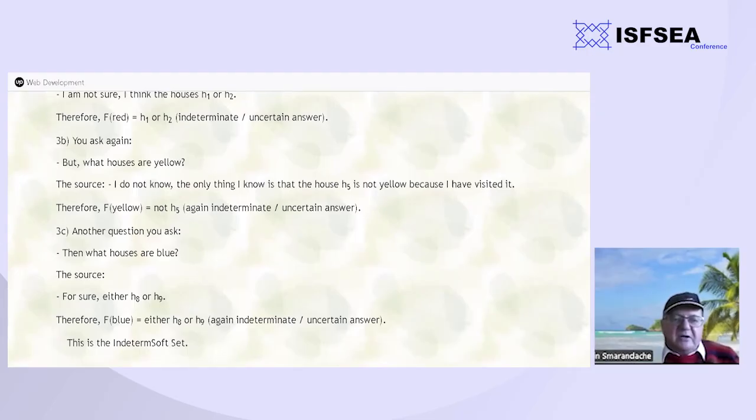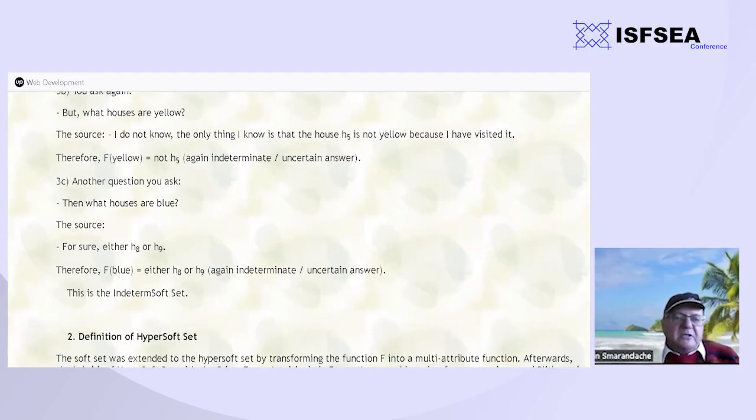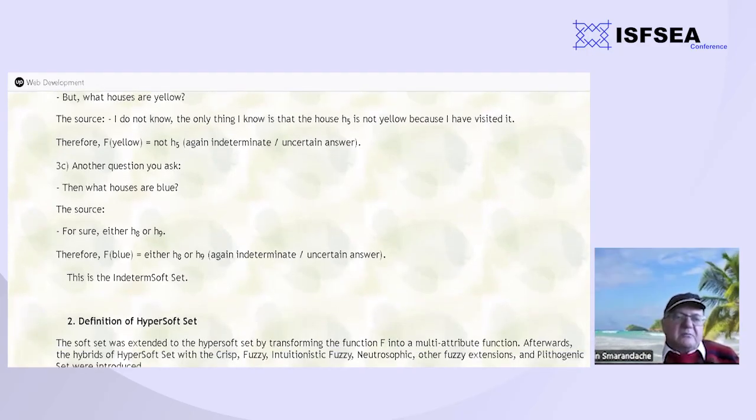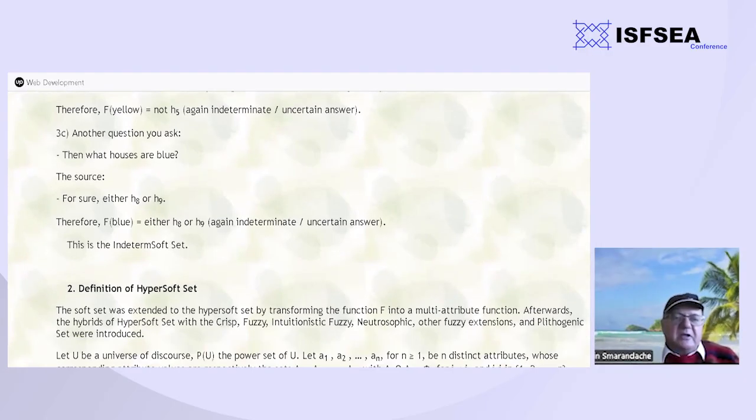So F of yellow is not H5, which may mean the yellow house is H1, H2, whatever, except H5. So we have some uncertain answer. Another question relating to indeterminacy: what houses are blue? Somebody says either H8 or H9. Again, it's not clear which one of them is true.